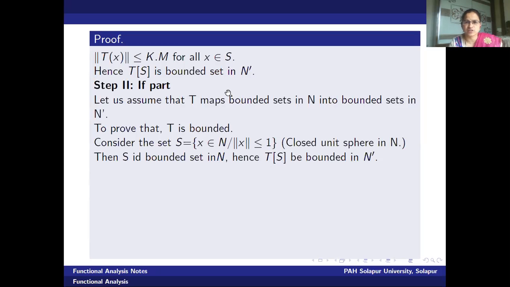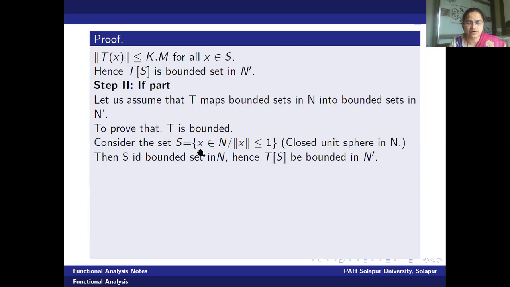Let us go for the reverse part. In the reverse part, we will assume that T maps bounded sets in N into bounded sets in N dash, and our aim is to prove that the mapping T is bounded. Therefore, let us start with one bounded set, and we will get that its T image is also bounded. For this, let us consider the set S.